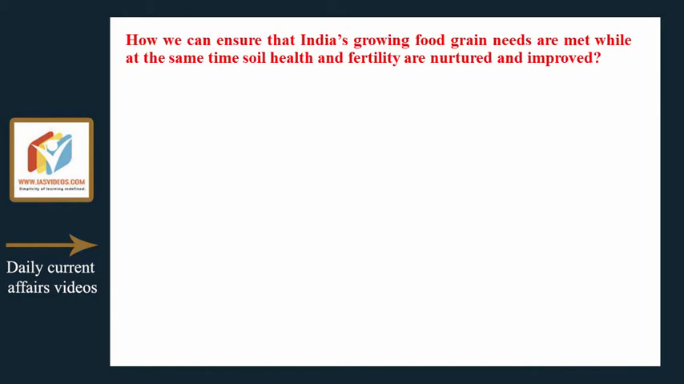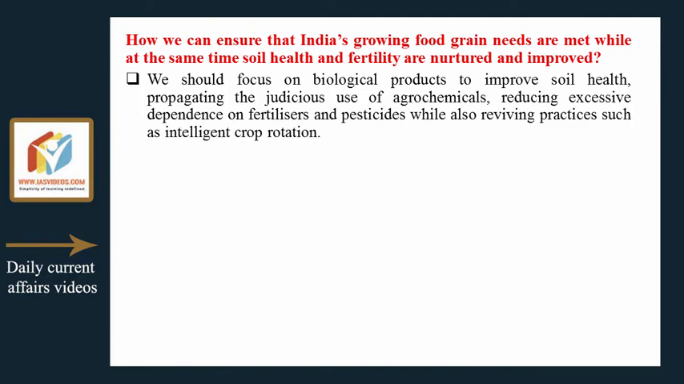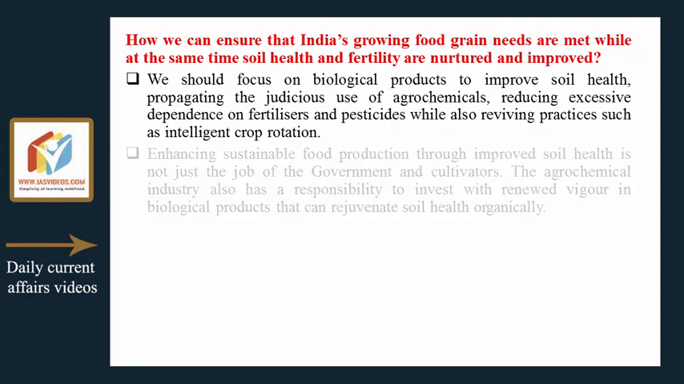How we can ensure that India's growing food grain needs are met while at the same time soil health and fertility are nurtured and improved. We should focus on biological products to improve soil health, propagating the judicious use of agrochemicals, reducing excessive dependence on fertilizers and pesticides while also reviving practices such as intelligent crop rotation.